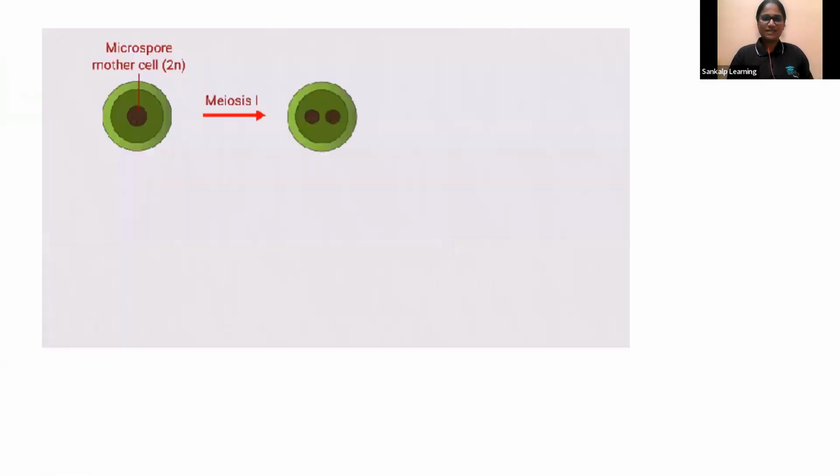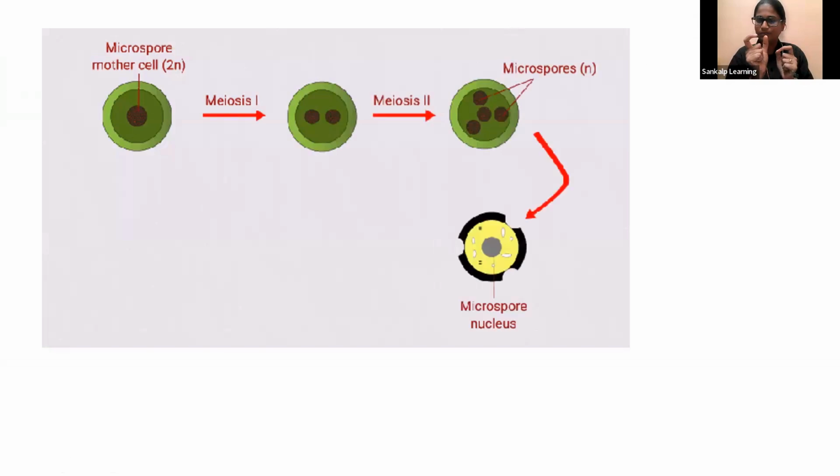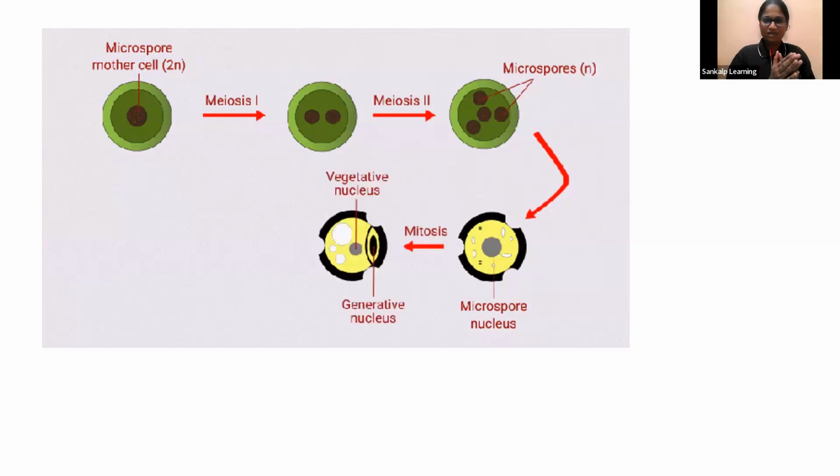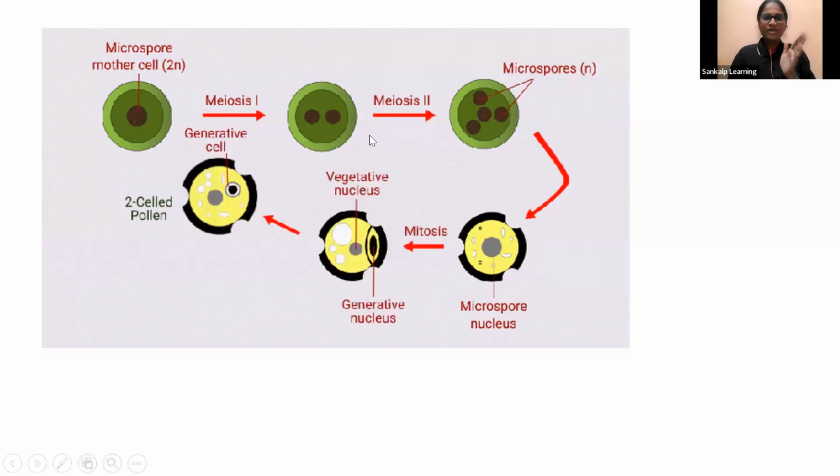Microsporogenesis. See here. There is the microspore mother cell. What is the ploidy of the microspore mother cell? Ploidy means the chromosome complement. How many chromosomes are there? That is a diploid condition. So what does this microspore mother cell become?